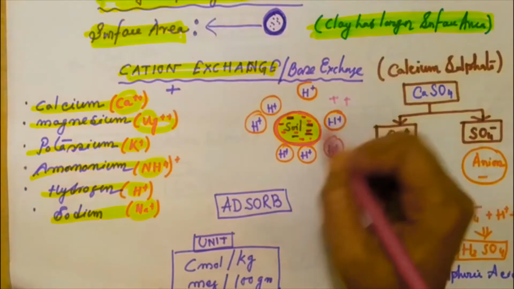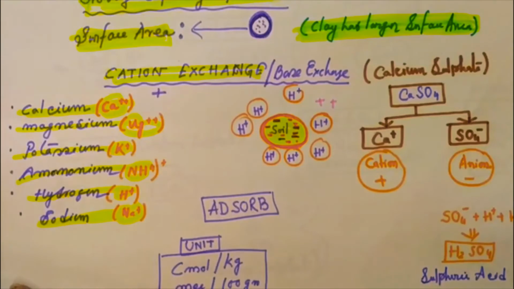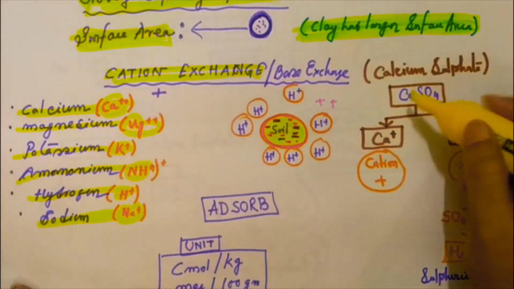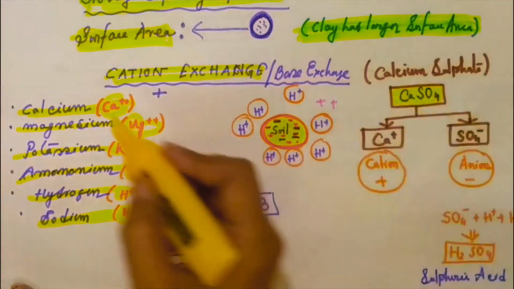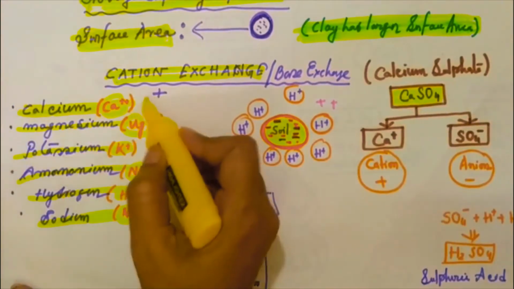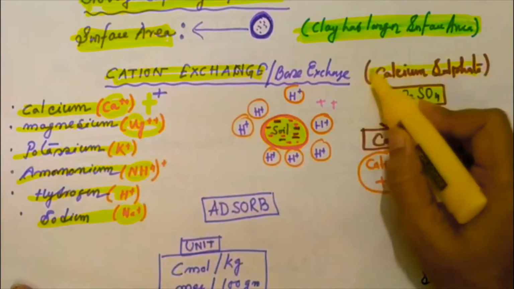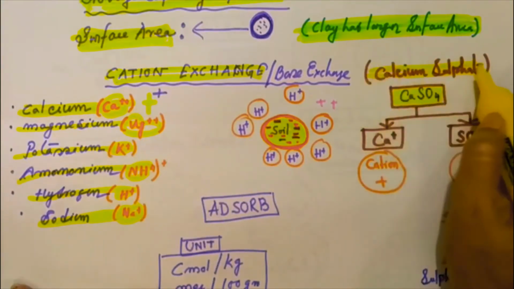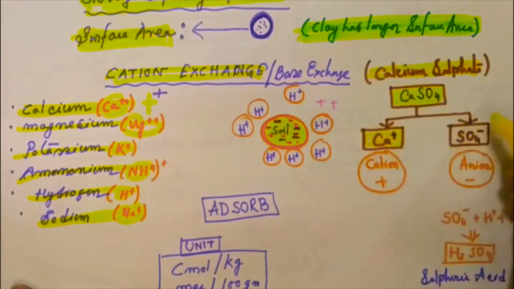Suppose here is calcium sulfate, CaSO4. Calcium is a cation, a positive ion. Calcium sulfate, CaSO4, will break into the Ca++ ion and SO4 minus ion.